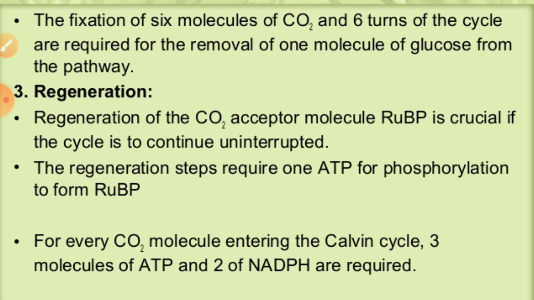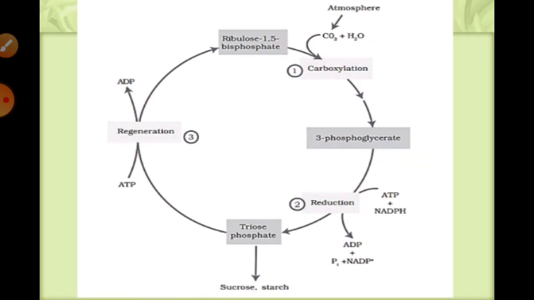Right? So we can say directly that the regeneration step requires the ATP molecule for the phosphorylation, and hence for every carbon dioxide molecule that enters the Calvin cycle, 3 molecules of ATP and 2 molecules of NADPH are required. So this is always helpful for the entering of the carbon dioxide and for the development of this Calvin cycle, which is very necessary over there.